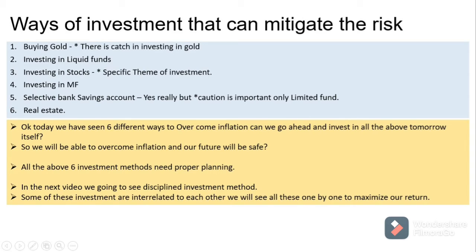All the above 6 investments require proper planning and discipline in investment. Some of these instruments are directly proportional to each other in terms of growth, and some are inversely proportional. In our next video, we are definitely going to see which of these 6 instruments are directly proportional to each other and which are inversely proportional. So we are going to invest our hard-earned money into these 6 instruments at the right time to maximize our return.